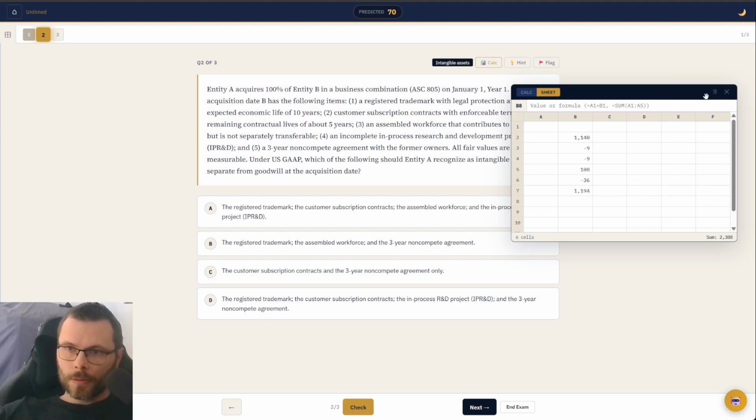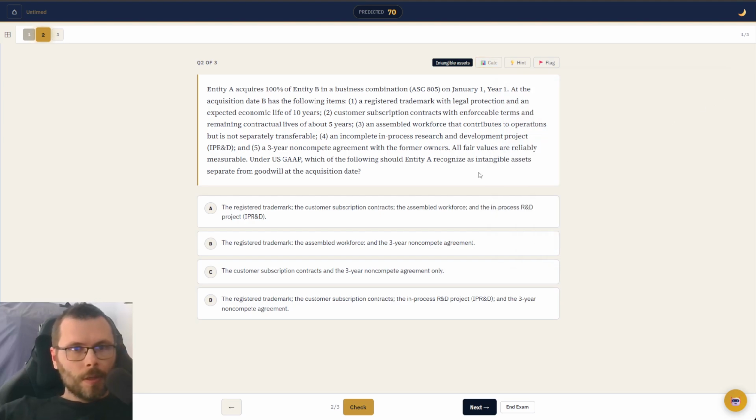Next question. Get rid of that. Okay, scan for it. Business combination. Okay. Acquisition date. That's one of the buzzwords, right? That was a business combination under ASC 805. So that means assets and liabilities are marked to fair value. You plug goodwill. You look for separable intangible assets because those come out of goodwill. But things like assembled workforce, they stay in goodwill.